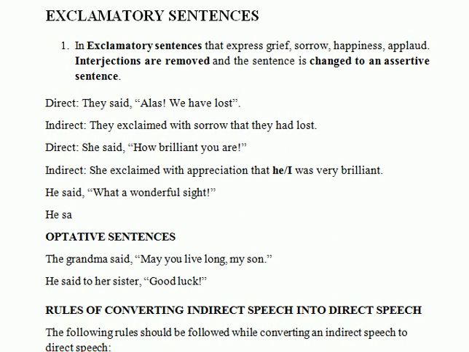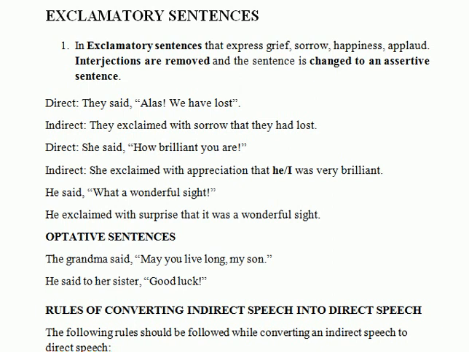This says he exclaimed, sorry, we will try to exclaim. This is more appropriate in exclamatory sentences. He exclaimed with surprise or amazement or wonder that it was a wonderful sight.